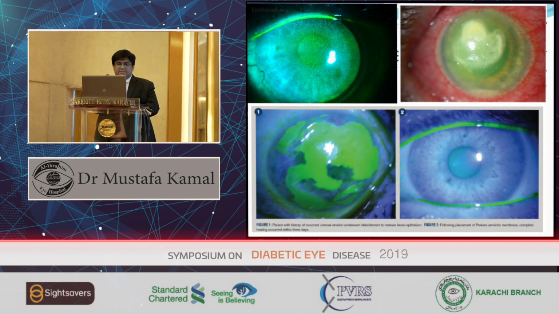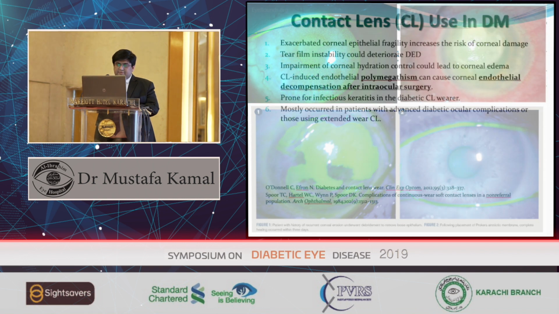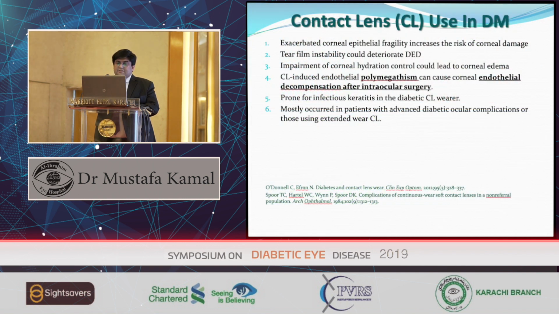So here you can see the pictures. This is a patient with punctate epithelial erosions. Picture B down here also shows erosions that developed into a huge geographic ulcer, and on the right upper side you can see the ulcers. These are all pictures of diabetic ulcers. The contact lens also increases the fragility and the risk of corneal damage. Tear film instability could deteriorate diabetic eye disease.